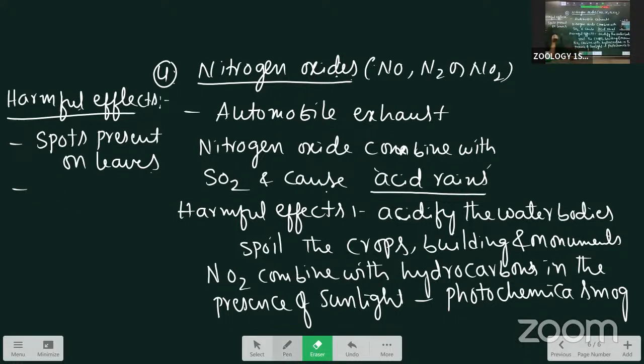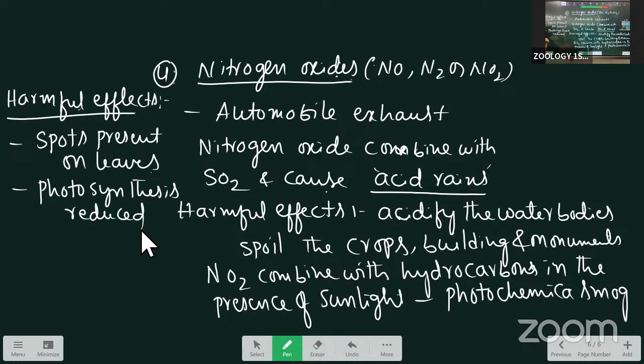Automatically, when photosynthesis is reduced, crops will reduce. Here, this is about photochemical smog.